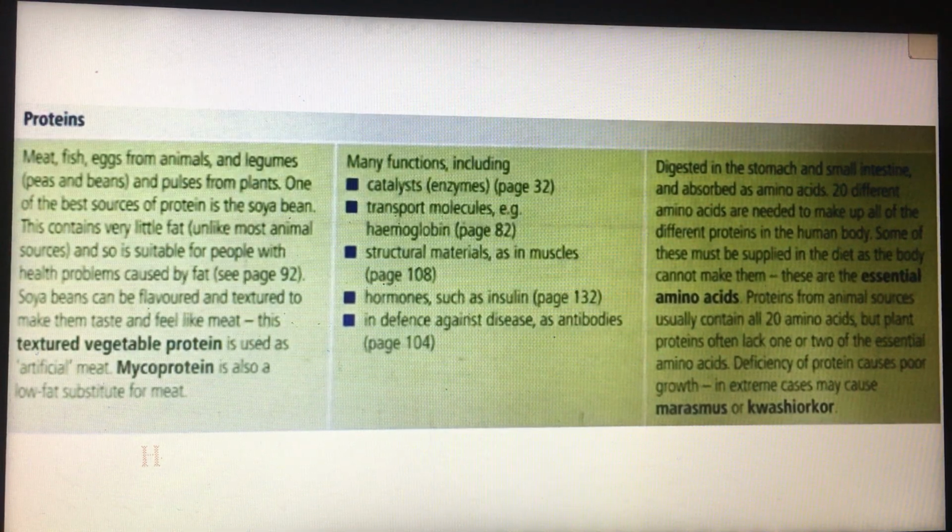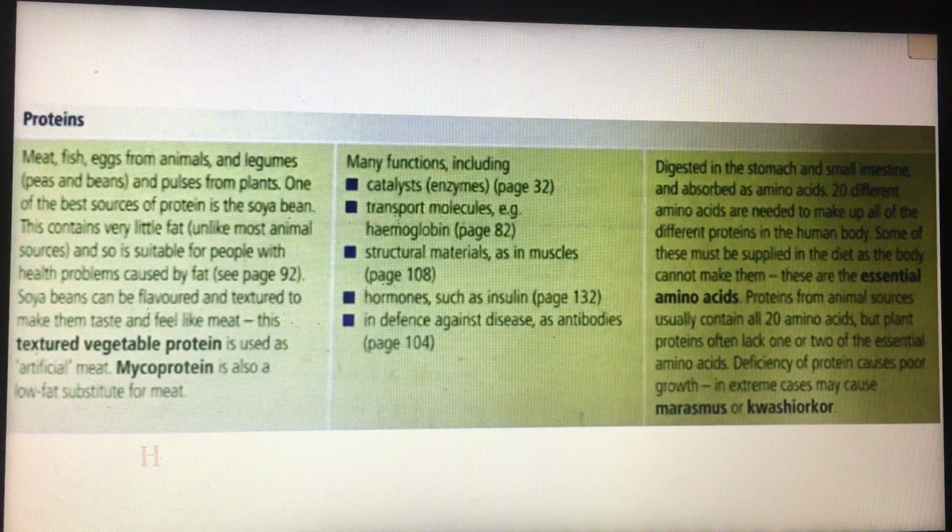And the last function of protein is that proteins can defend against diseases, like antibodies. We will study the details of this last function during the next lessons.